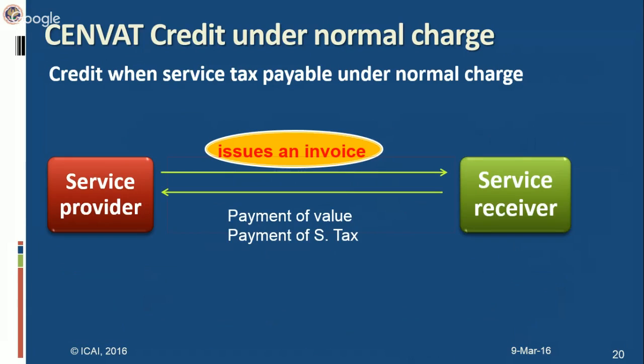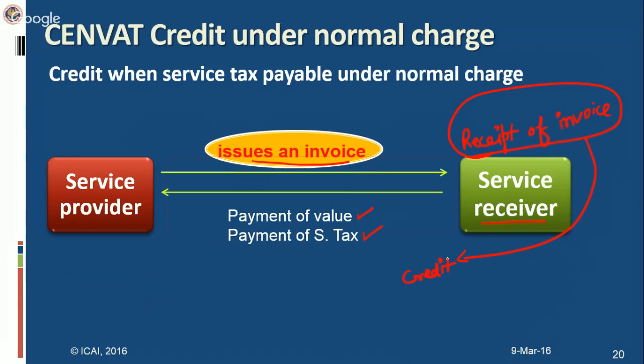The CENVAT credit availment under forward charge or normal charge, whichever you call it. Under forward charge, the service provider, when he provides service to the service receiver, he issues an invoice, and then the service receiver makes payment of value as well as service tax to the service provider. Now, at what time can the service receiver take credit of the service tax paid by him on the input service? When he receives the invoice. Okay. Now he issues an invoice and receipt of invoice. Now this is the event, or this is the time at which he can avail the credit.